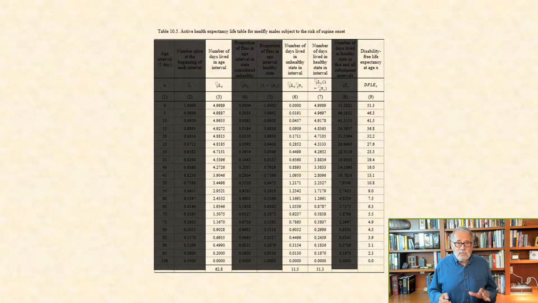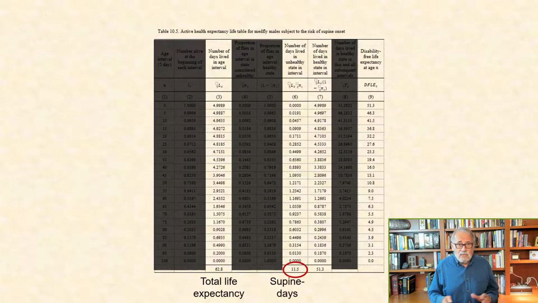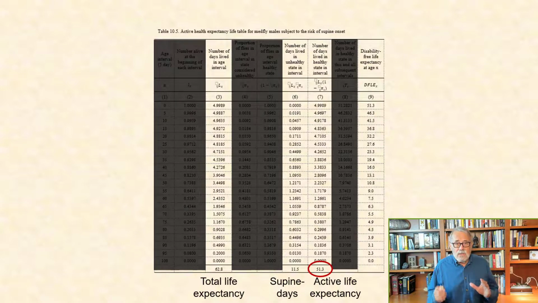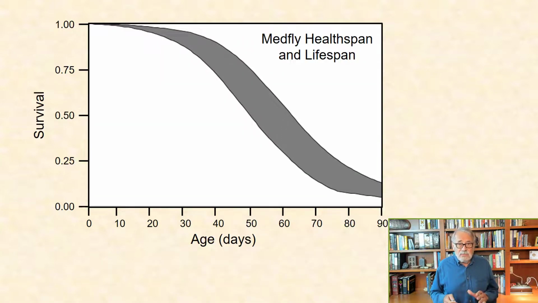Note that the summation of columns 3, 6, and 7 represent respectively the overall life expectancy of 62.8 days, the fly days in the unhealthy state, which is 11.5 days, and the active or healthy life expectancy of 51.3 days. In other words, around 18% of the average male medfly's life for this cohort was spent in the unhealthy state.